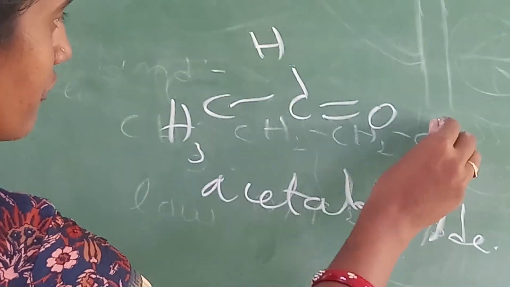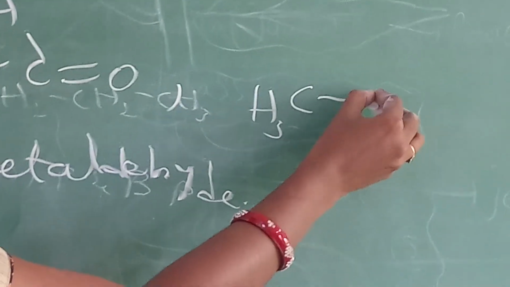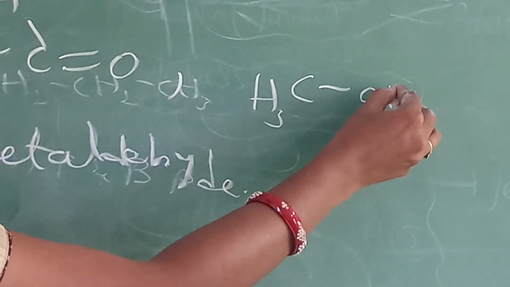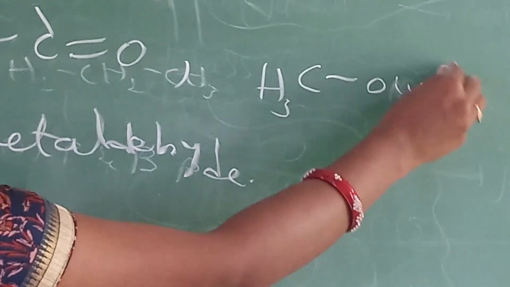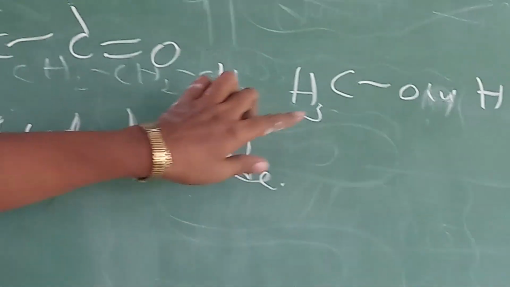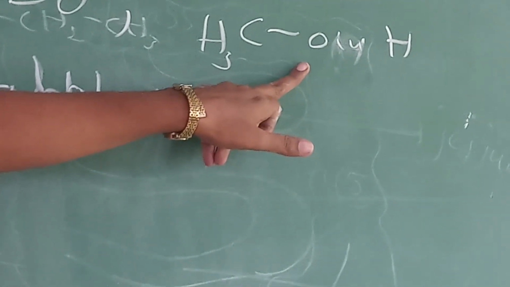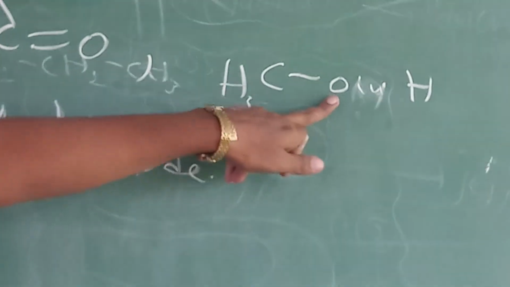If you observe an alcohol, I am taking one example, methyl alcohol. Here the hydrogen is attached to oxygen, a highly electronegative element.